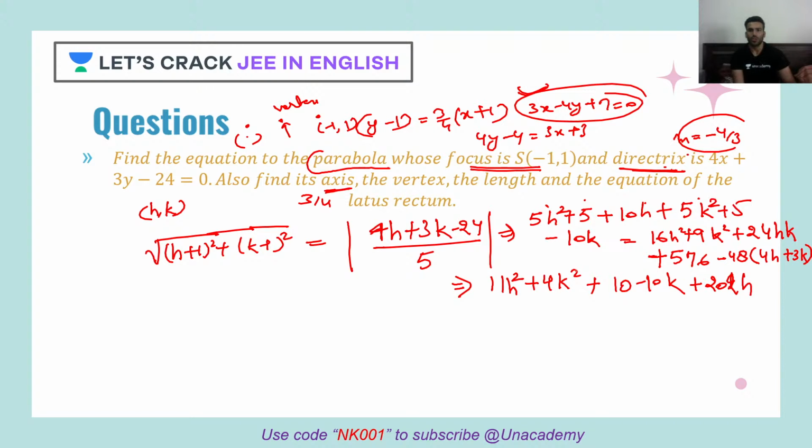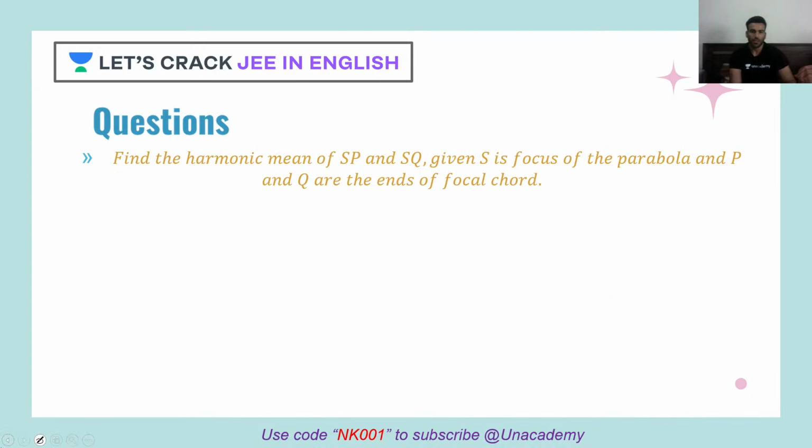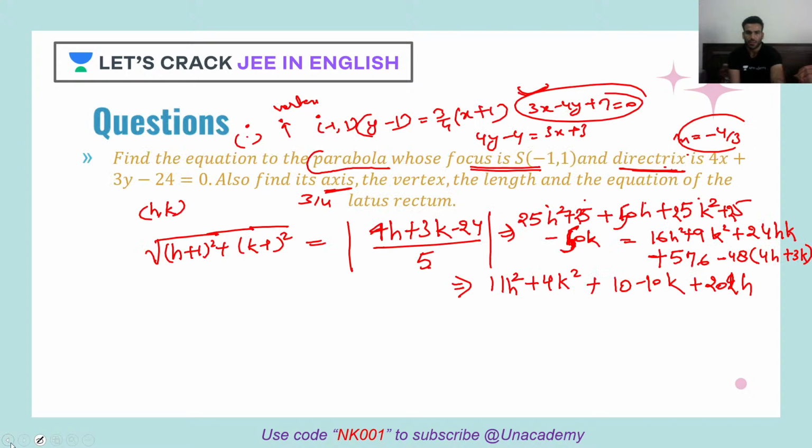And sorry guys, there is one mistake which I have committed. When I was squaring it, it would become 25. 5 square is 25. Then we have 25 here. Then it will become what? 2 into 25, 50. That's my mistake. 25 again, and 25 here, and this will become 50. I just realized that when I was seeing the terms, they are not getting cancelled. So just give me a few minutes.